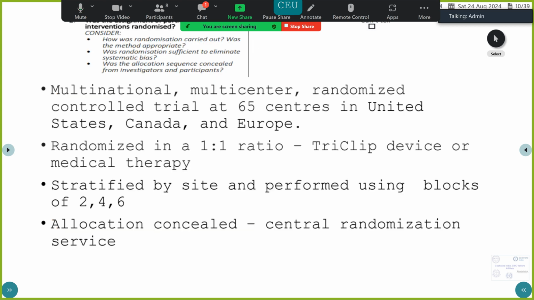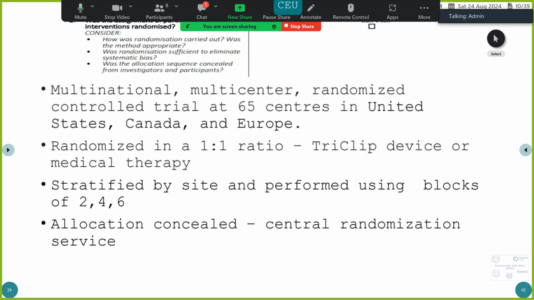Now, how were the patients randomized? Was the randomization sufficient to eliminate systematic bias? This is a trial that was a multinational trial done in US, Canada and Europe. It was a multi-center trial and a randomized controlled trial.